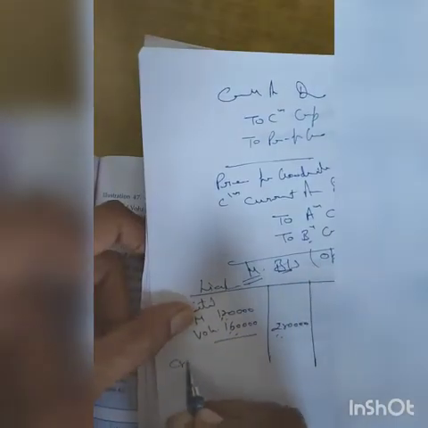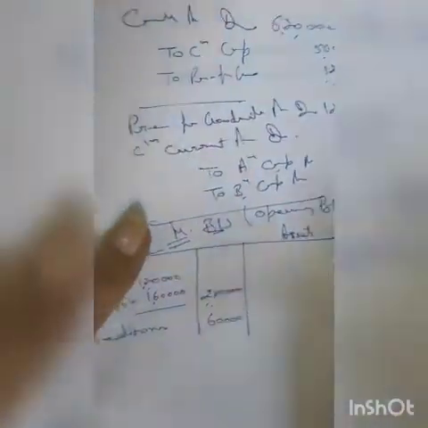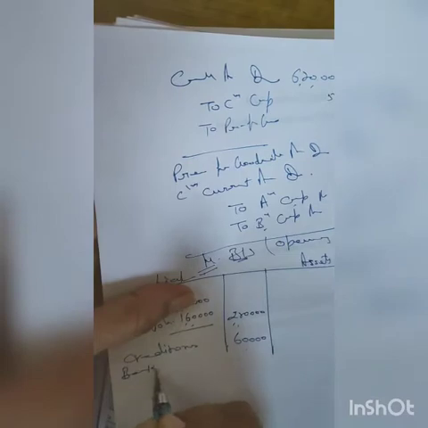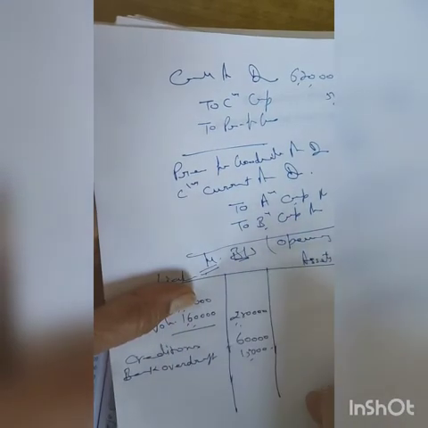Then they have told us that on that date the creditors of Murari and Bohra were 60,000. So we should write creditors 60,000, and further it's telling that the bank overdraft was rupees 15,000. So bank overdraft is also your liability. Bank overdraft is 15,000. Fine, so we have written this, it is also a liability.